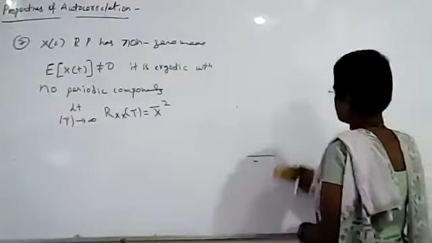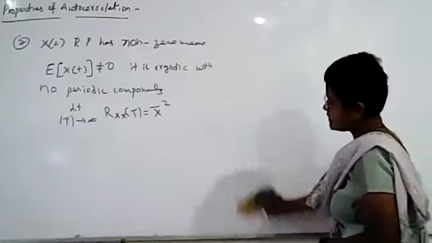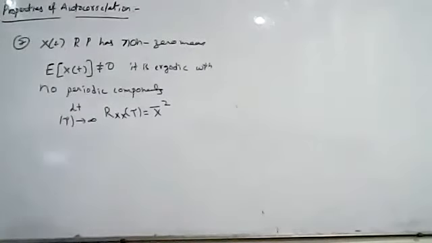It says that the statistical mean is equal to the time average, that is, ergodic mean is equal to time average. The time autocorrelation will be equal to the ergodic autocorrelation. If these two conditions are satisfied, then that particular random process is called ergodic. And it also has no periodic components.